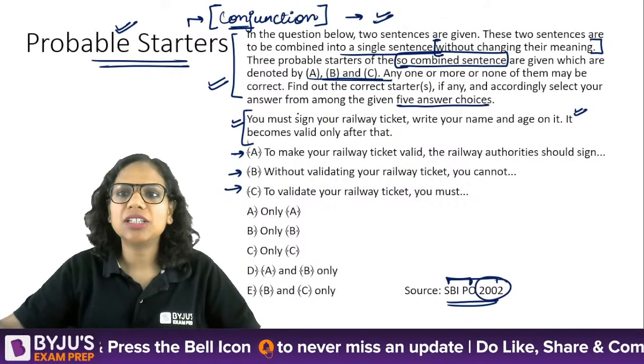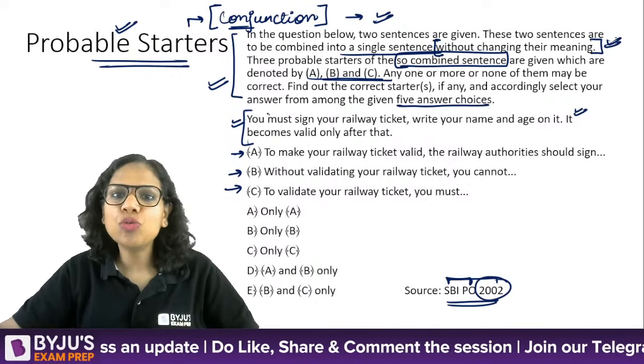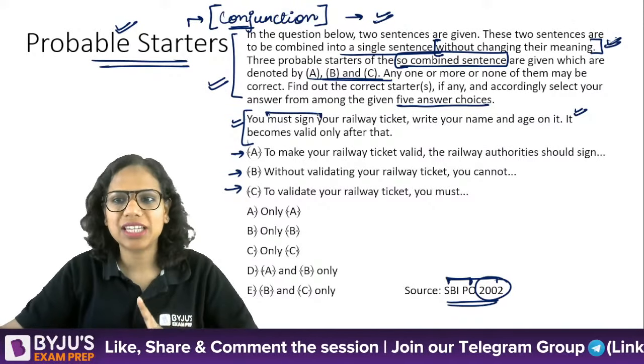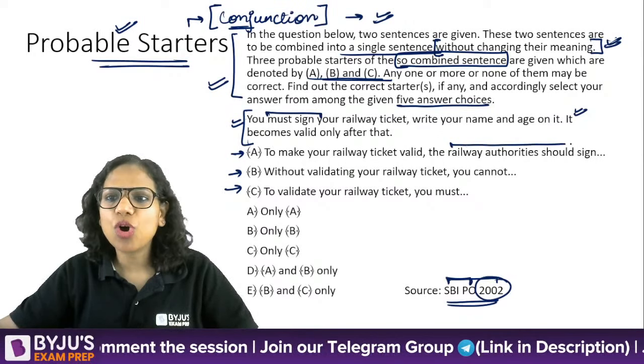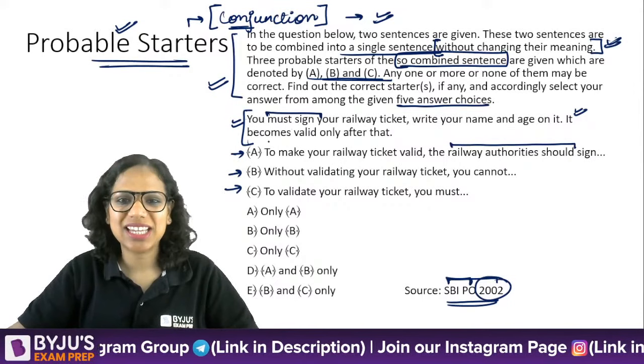We need to understand the meaning very clearly. You must sign your railway ticket. So you must sign it. You must sign it. Now, A becomes wrong at this instance only. The railway authority shouldn't sign it. You must sign it.